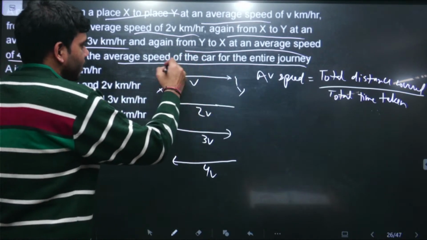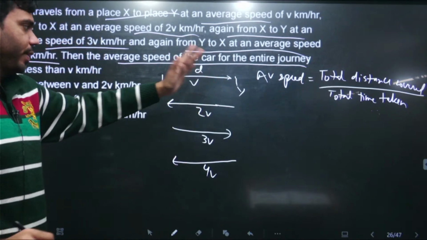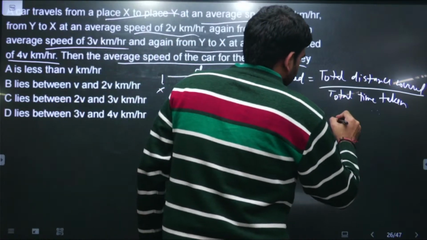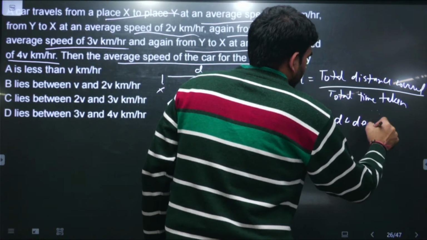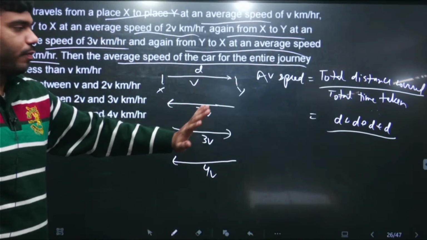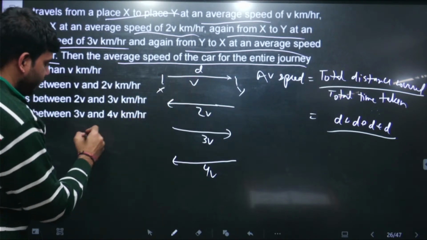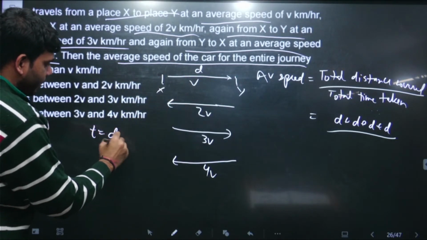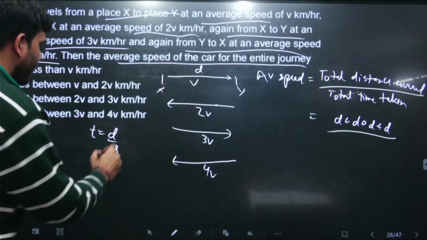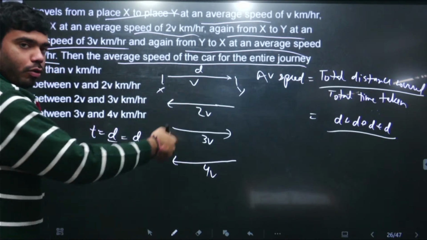So let's imagine the distance between the two points x and y is d. He is making 4 trips, so the total distance covered will be 4d. The time taken for one specific trip is distance upon speed. For the first trip the time taken will be d upon v. For the second trip the time will be d upon 2v, and so on.